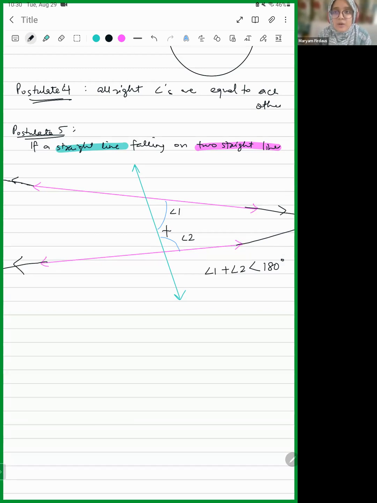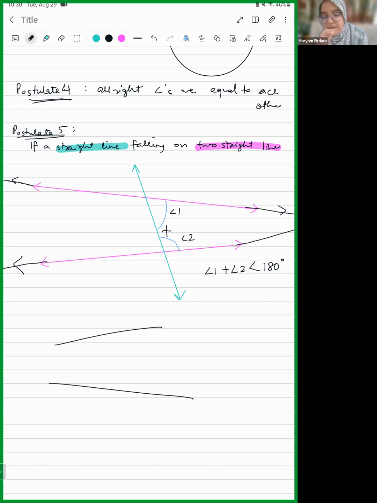On that side on which the sum of the angles is less than two right angles. We know that if there are any two random lines, then they will intersect somewhere or the other, unless they are parallel, right?